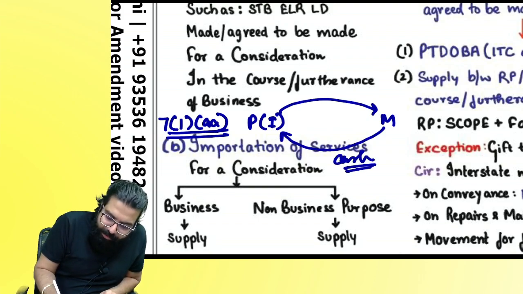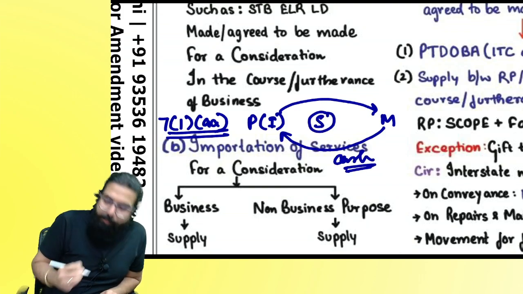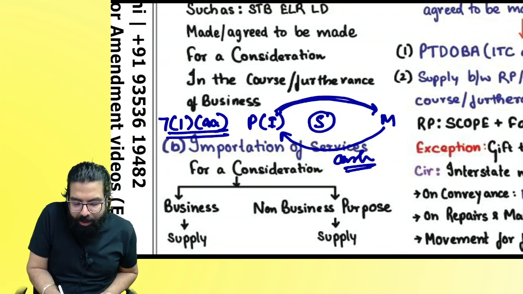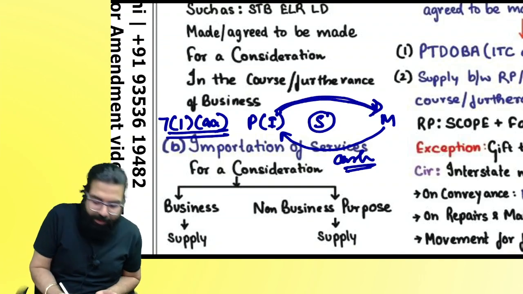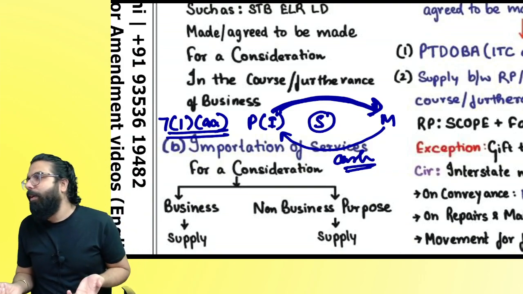Cash or any consideration, this is a supply. If it is goods which are given by the club to the members, supply of goods. If it is service which is given, then it's a supply of service.